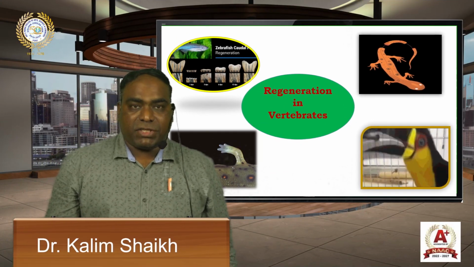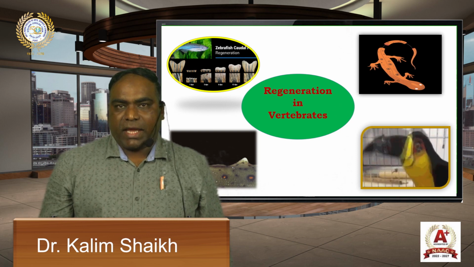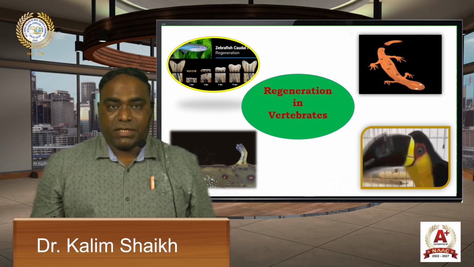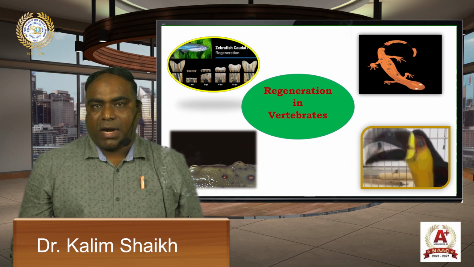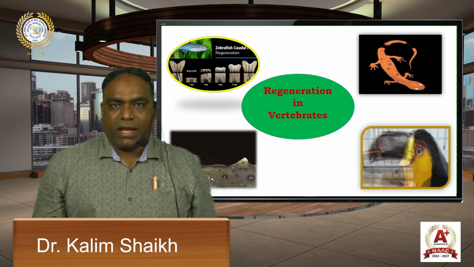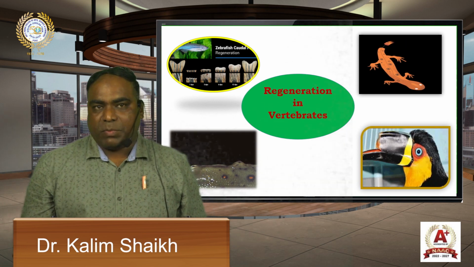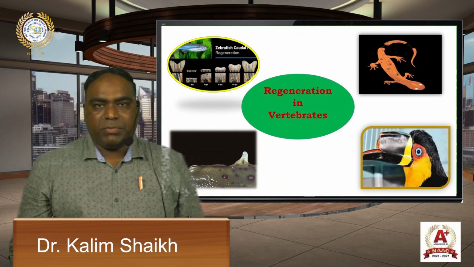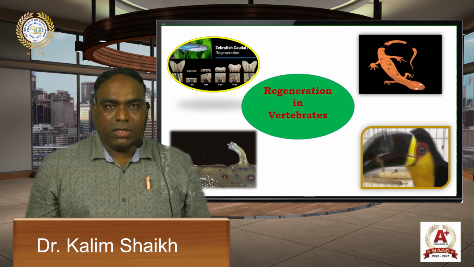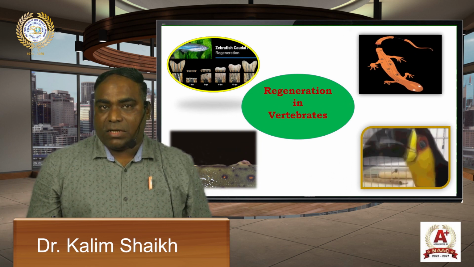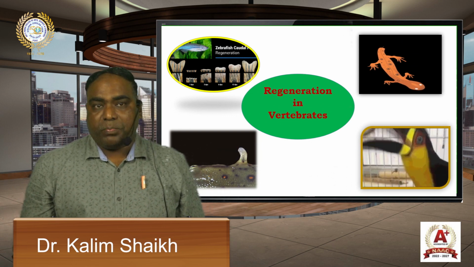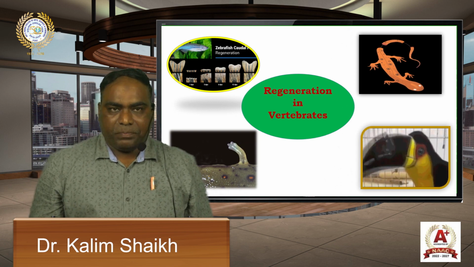In birds, regeneration is restricted to the beak. In the case of mammals, regeneration is restricted to tissue only. External parts are not regenerated. Skin and skeletal tissue possess great power of regeneration. The liver has the maximum capacity of regeneration. If a kidney is damaged or removed, the other enlarges to compensate for the lost kidney. This is called compensatory hypertrophy.